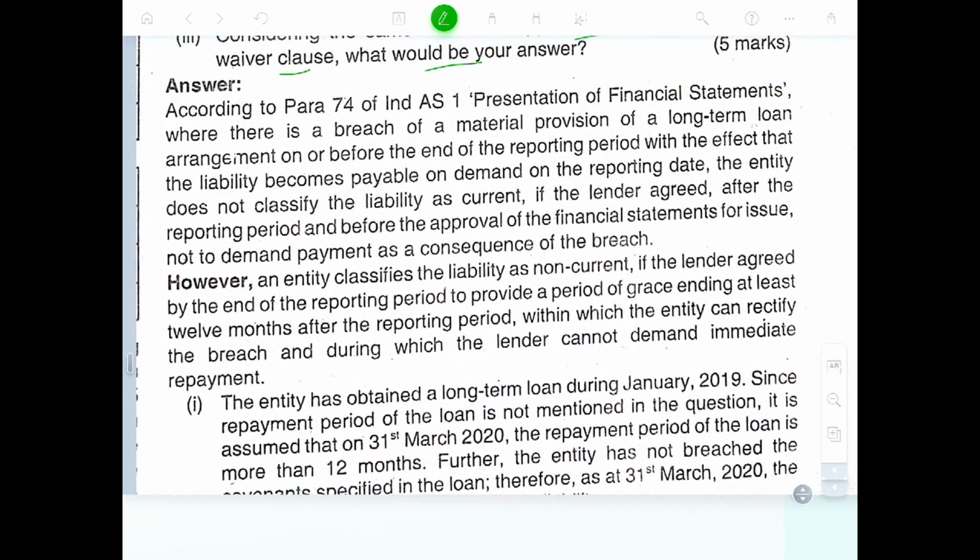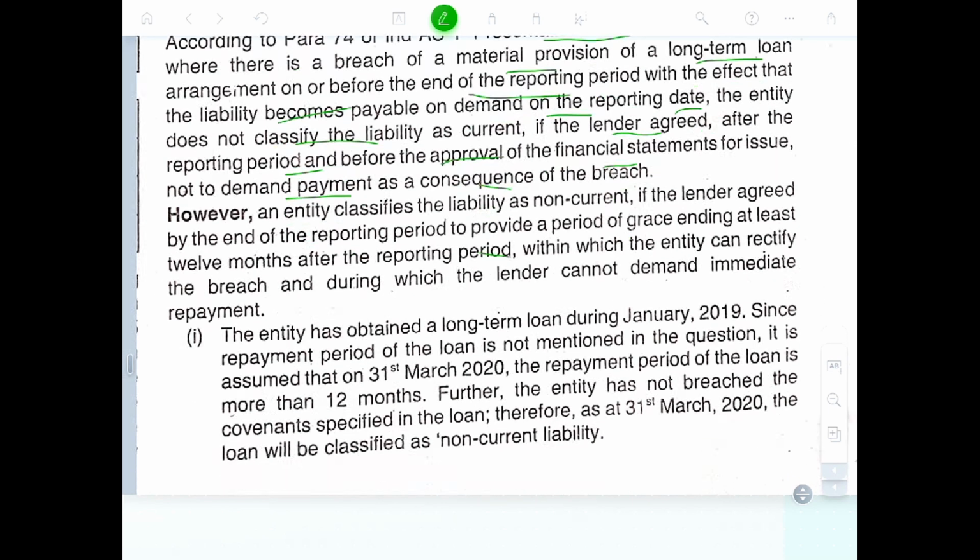So, according to para 74, in the presentation of financial statements, where there is a breach of a material provision of a long-term loan arrangement on or before the end of the reporting period which affects the liability because it becomes payable on demand on the reporting date, the entity does not classify the liability as non-current. If the lender agreed after the reporting period and before the approval of the financial statements not to demand payment as a consequence of the breach, however, the entity classifies the liability as non-current.